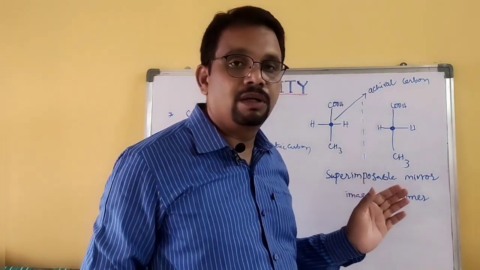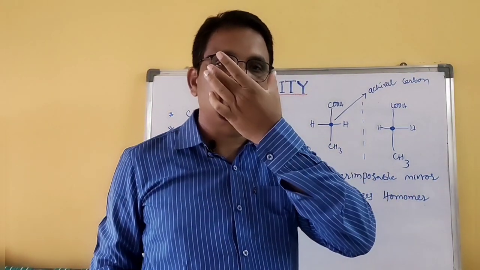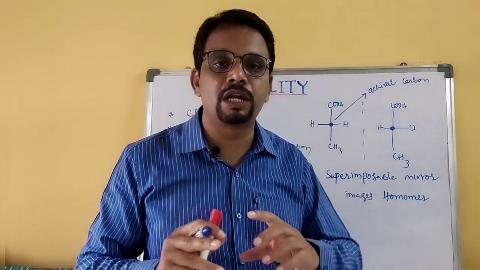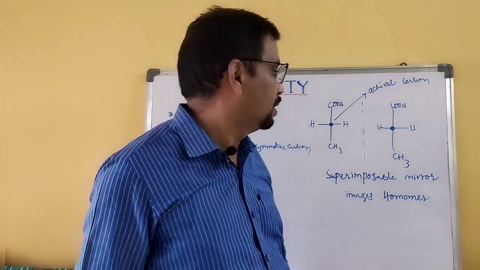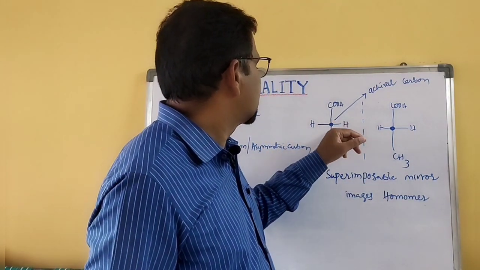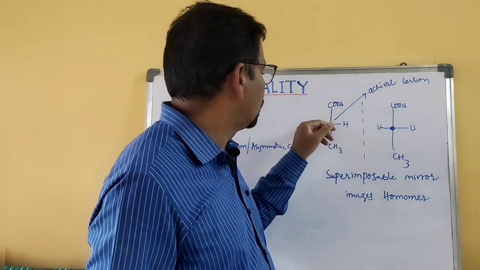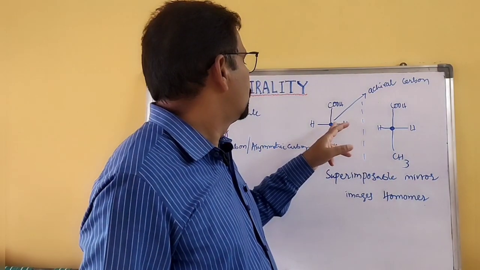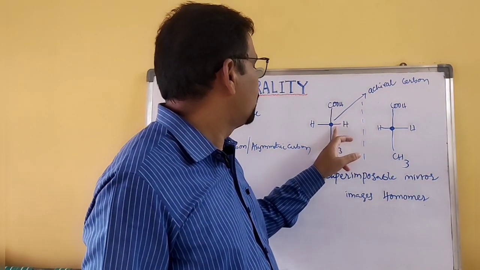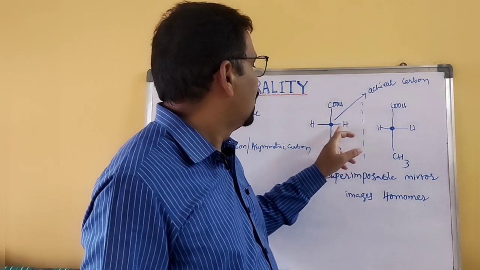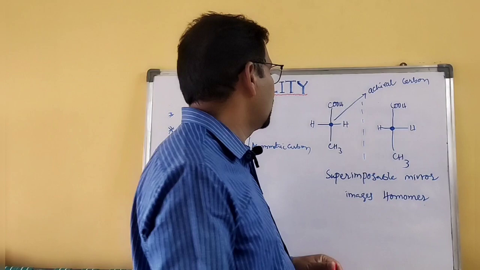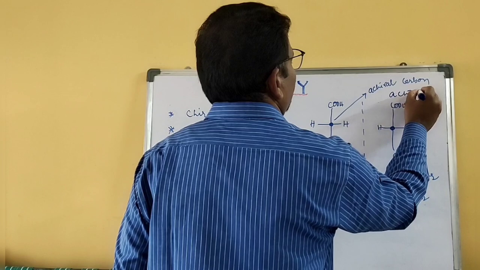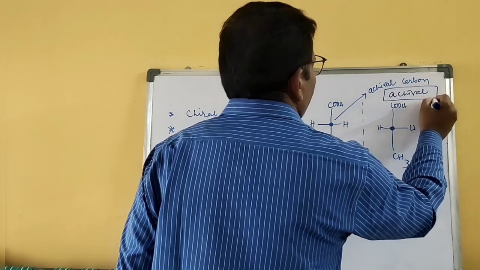In the previous example you saw a chiral carbon, where the carbon is attached to 4 different groups or atoms around that center. Whereas here this carbon is not attached to 4 different groups. Both the hydrogens are the same. So this is not a chiral carbon, this is an achiral carbon, and this molecule is considered an achiral molecule. That means it is not chiral.